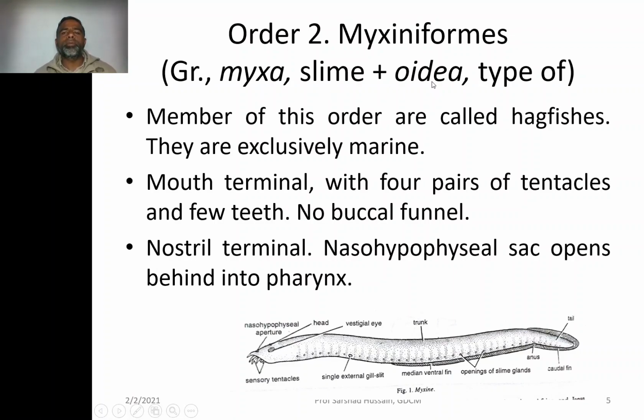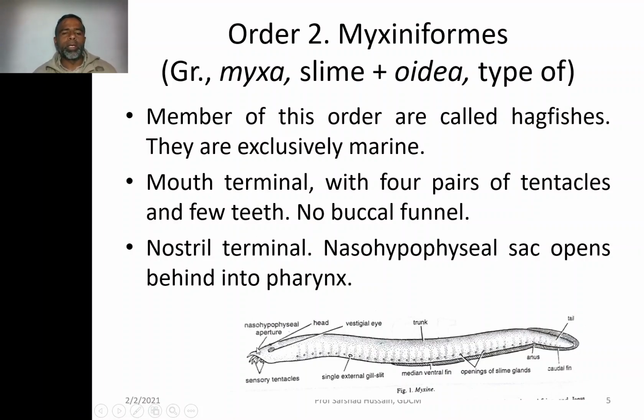Myxa means slime, ida means type. So because they are slime type, they are called so. Members of this order are called hagfishes. They are exclusively marine. There are no freshwater myxine or myxiniformes.